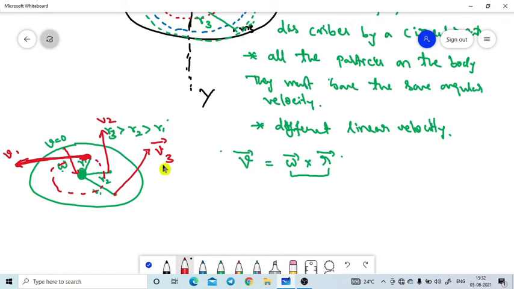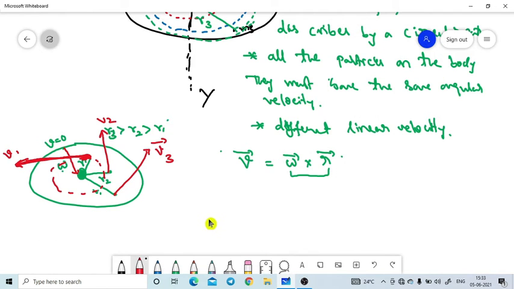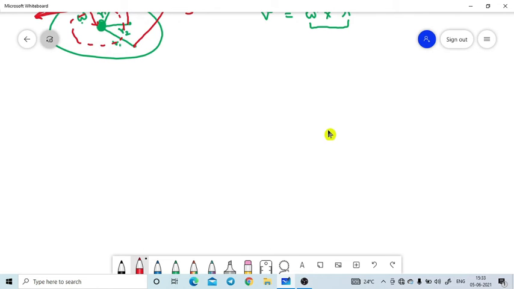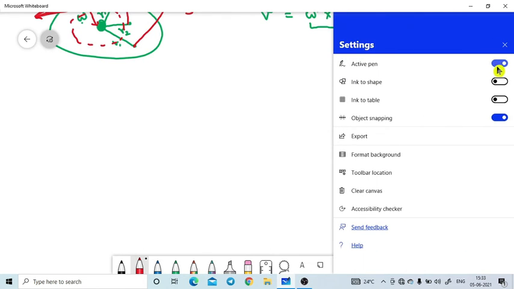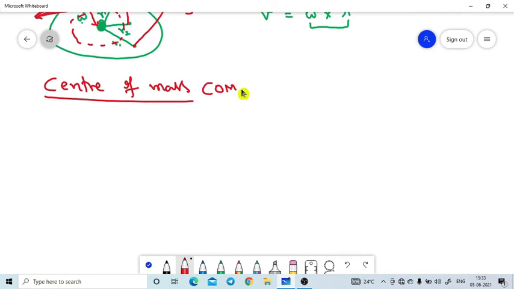Now we are going to another very, very important one. What is meant by center of mass? Here is the continuation of the definition of center of mass. Generally we use the short form COM, that means the center of mass of the body.